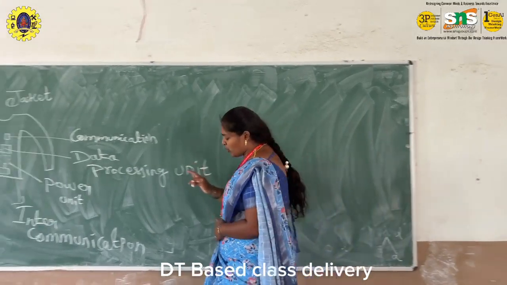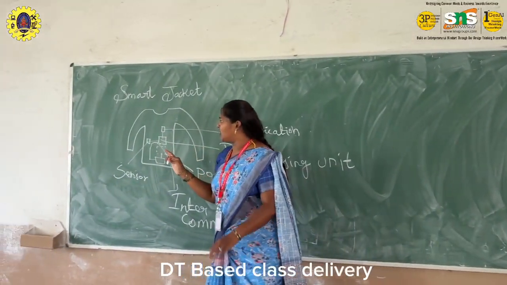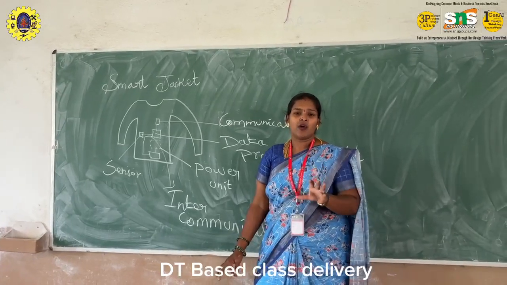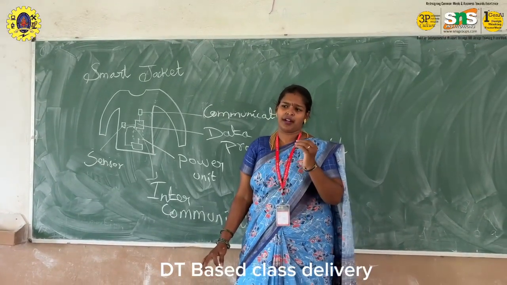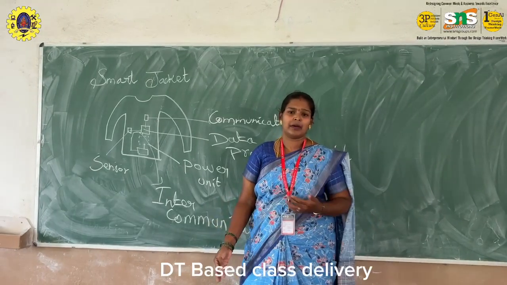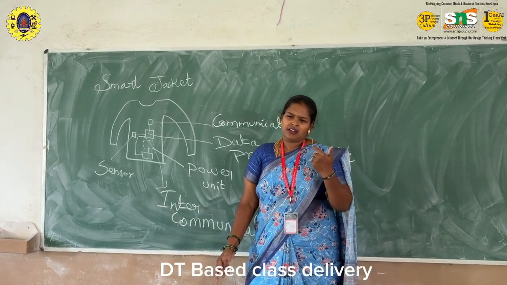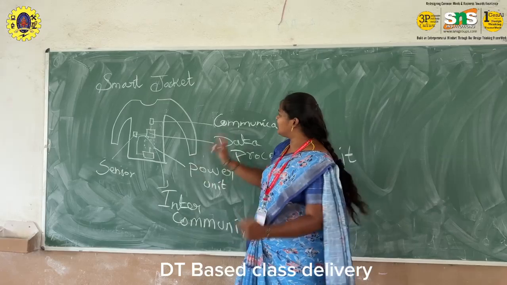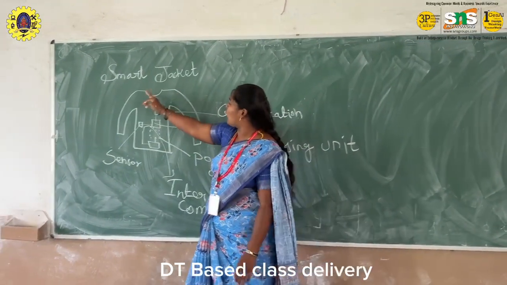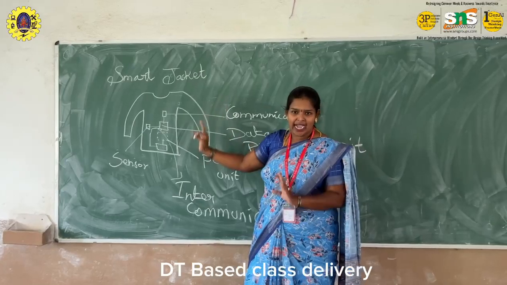This is my prototype model. My problem statement is to develop smart textiles for sportswear. So I have to design a small jacket for athletes.